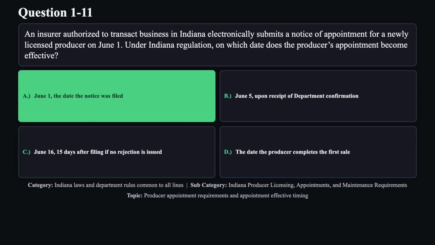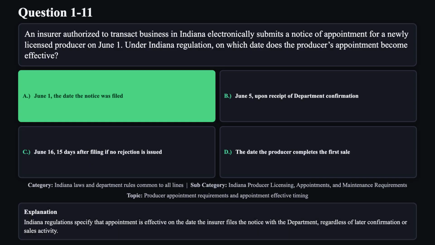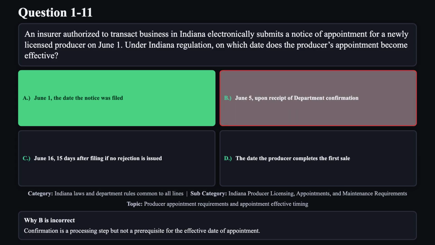The correct answer is A. Indiana regulations specify that appointment is effective on the date the insurer files the notice with the department, regardless of later confirmation or sales activity. Reason B is not correct. Confirmation is a processing step, but not a prerequisite for the effective date of appointment.